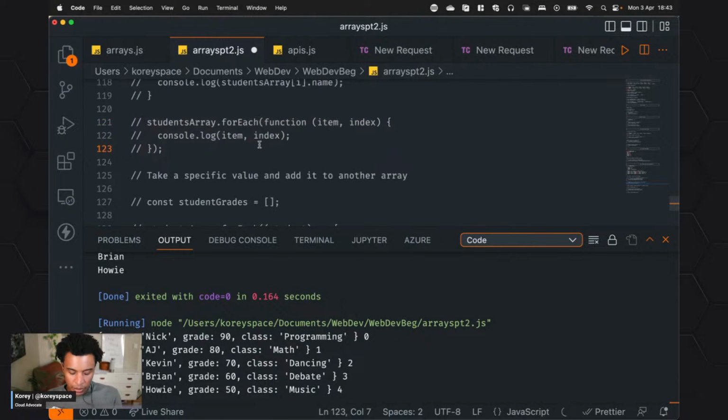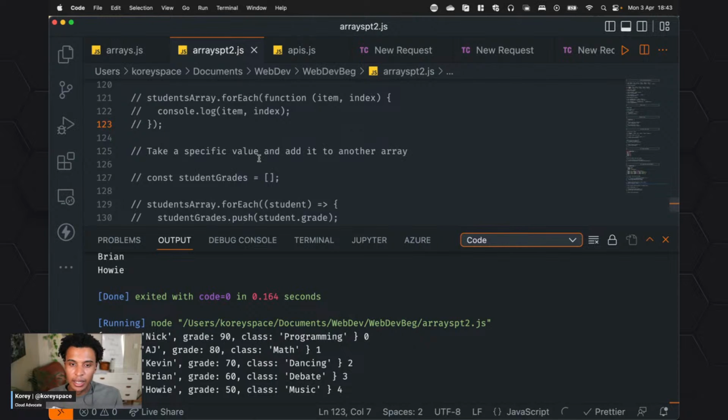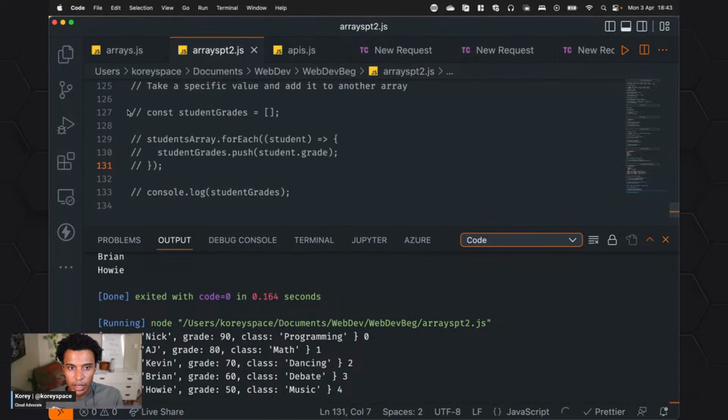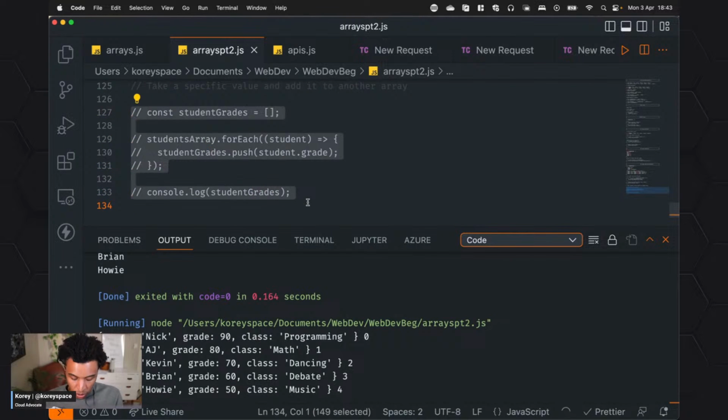But let's say this happens a lot when we're working with APIs. We want to take what we get from the API, but then we want to push it into another array, because let's say we want to either combine these things or later on pick up the other information. So we could do that. And this is my last array example before we get into the APIs.